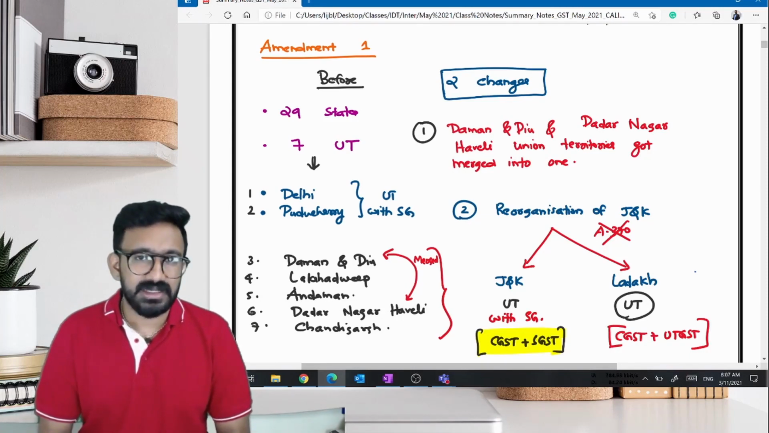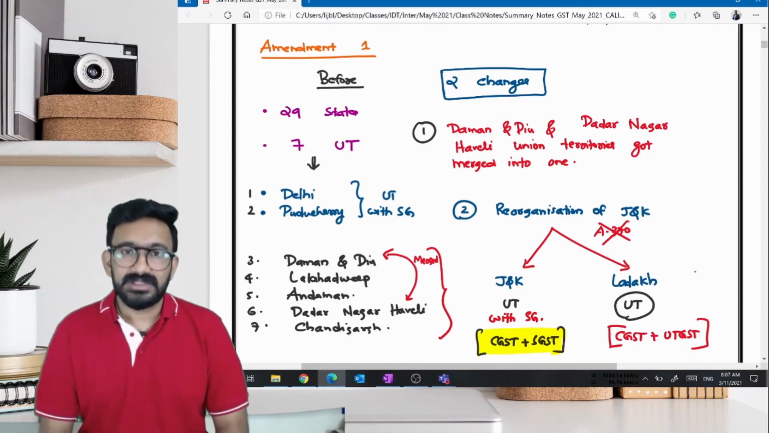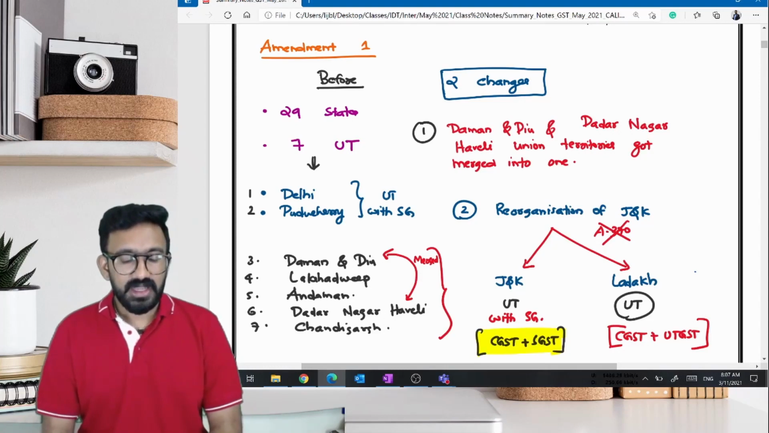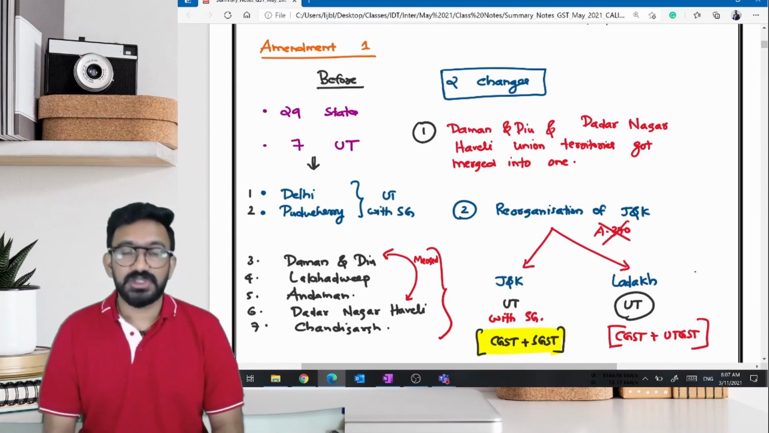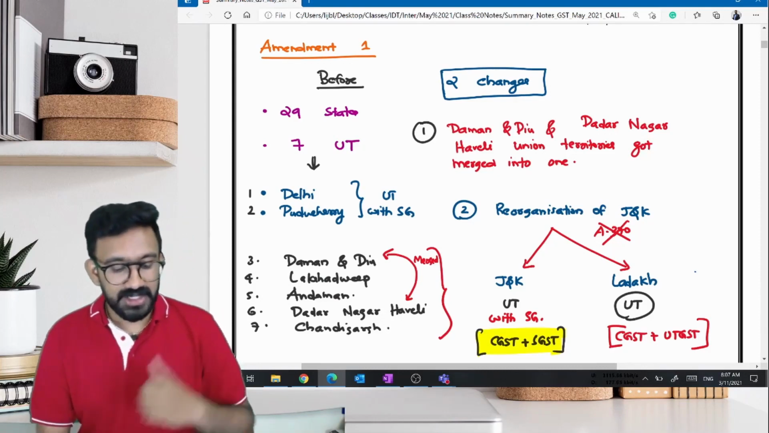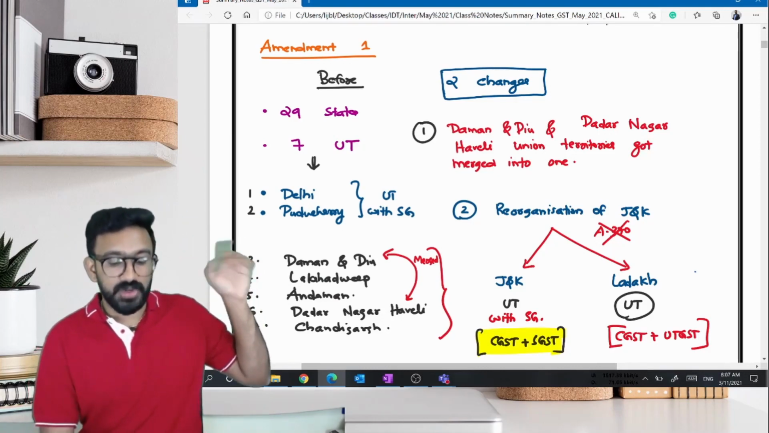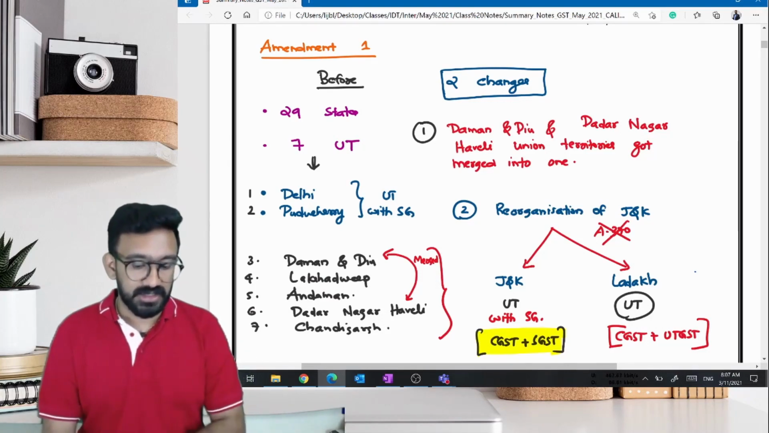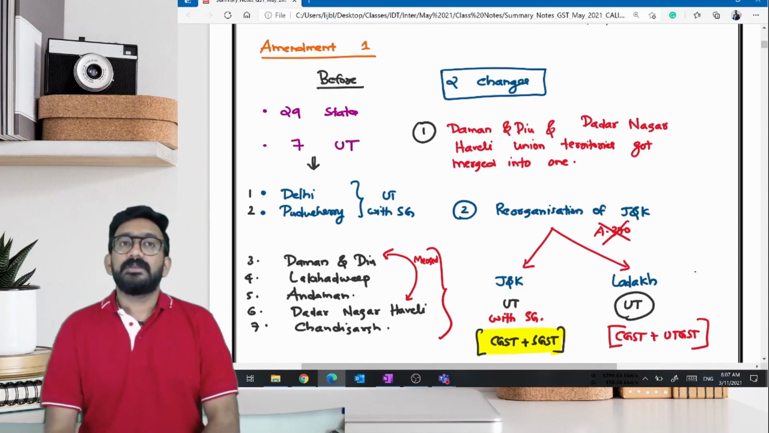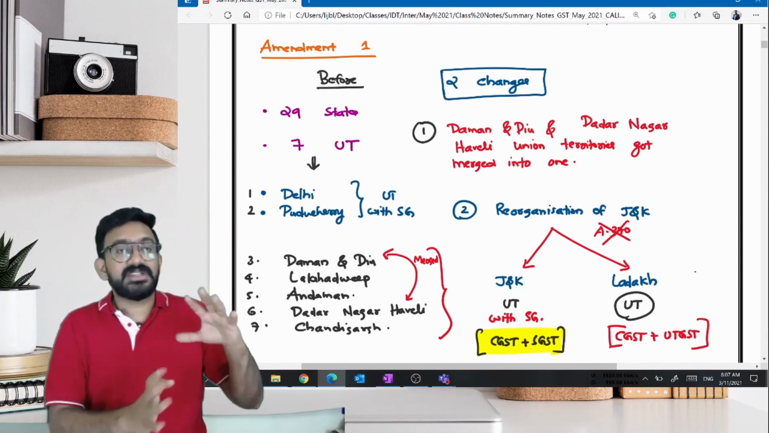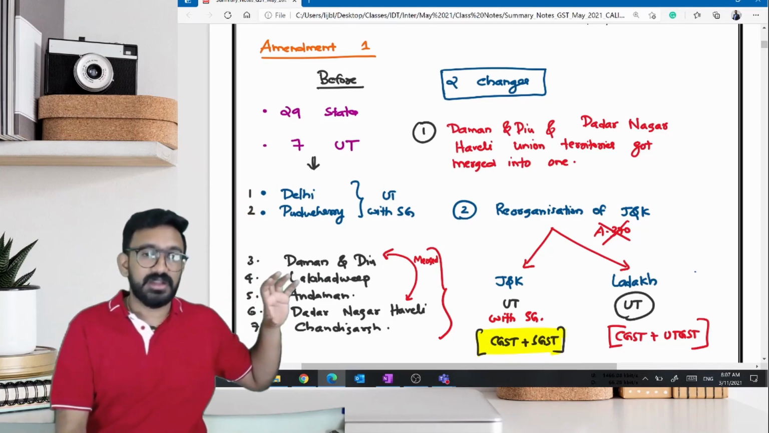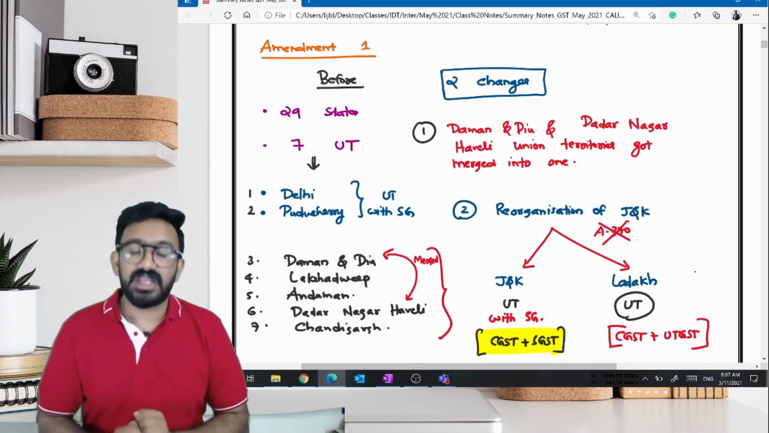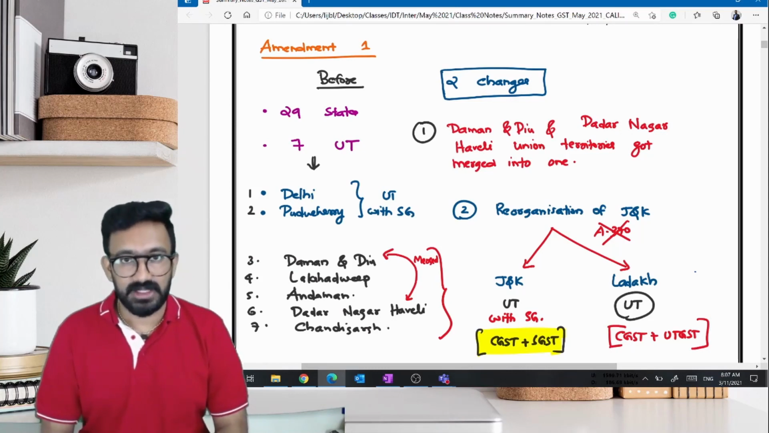So, which are the union territories that we already know? We had Delhi, Pondicherry, which is one type of union territory. And we had another 5 types of union territories, which made it 7 before the amendment. As you can see on the screen, we had Delhi, Pondicherry, Daman, Diu, Lakshadweep, Andaman, Dadra Nagar Haveli, Chandigarh. Now, why did we separate Delhi and Pondicherry from other union territories? Because Delhi and Pondicherry, even though they were union territories, had a state government. They are union territories with state government.